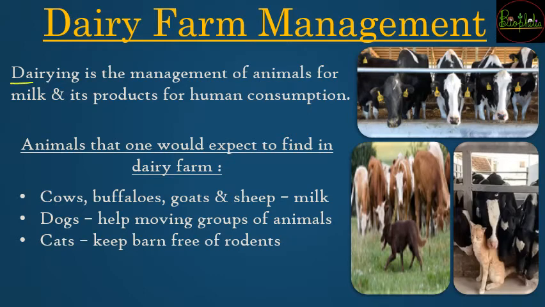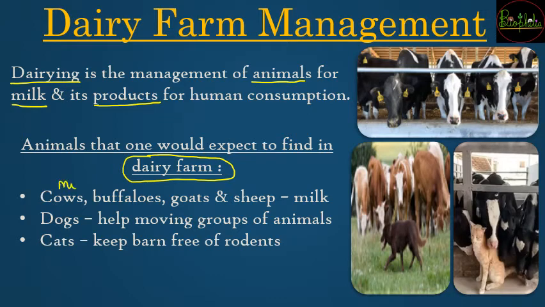So what do you understand by the term dairying? Dairying is going to be a management of animals for which they are going to be giving you milk, and from milk you will be providing various milk products which are going to be provided for the human consumption. So what are the animals that you are going to expect in a dairy farm? अगर आपने dairy farm में कभी visit किया होगा, so what animals can you expect to be staying at that place? So it is very obvious, dairy farm है, so milk आना ज़रूरी है. So majorly you are going to have the milch animals.